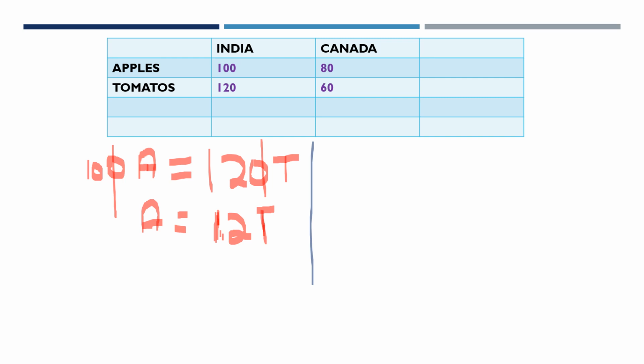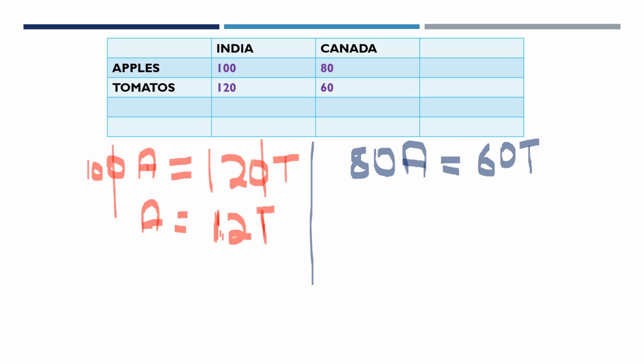Now let's calculate the same in case of Canada. In Canada, we are producing 80 apples. And how many tomatoes do we have in Canada? Putting all our resources to full use, we are able to produce 60 tomatoes.